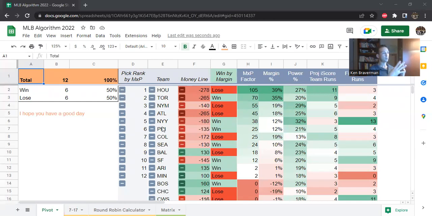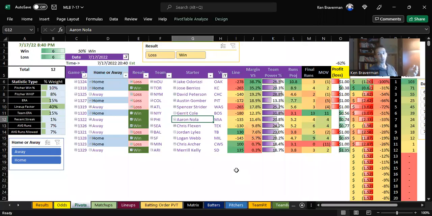I wanted to focus in this video, at a really good time going into the All-Star break, on how you reverse engineer the formulas in this file and how you can alter this on your own when you have a copy of the Excel file. If you've ever purchased a copy of the Excel file this season, then after any one day, you can import the stats from RotoWire and start to get projections for the day, and they will be as accurate as the version that I send out.